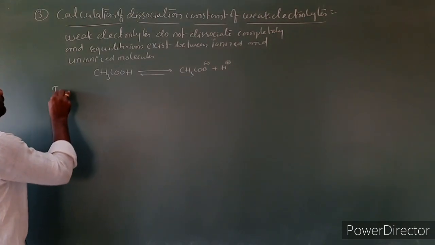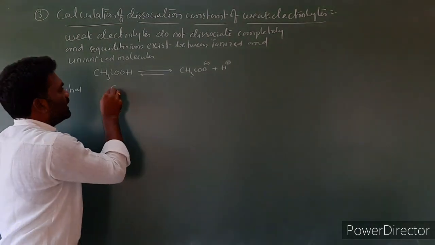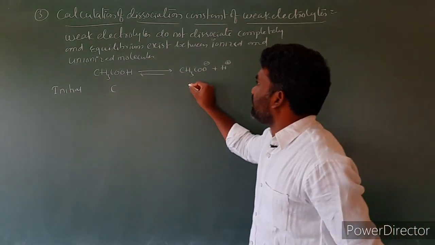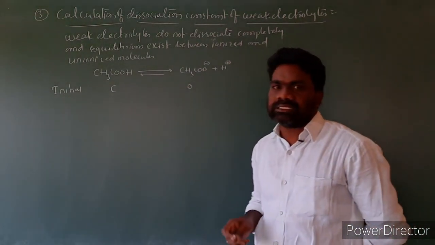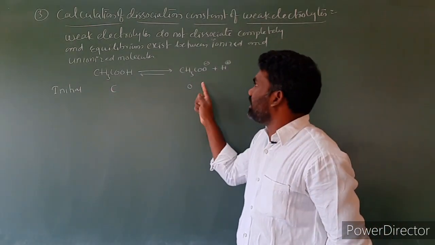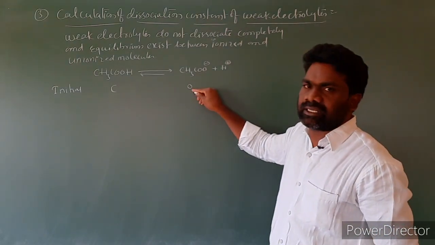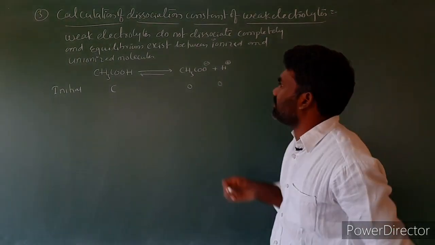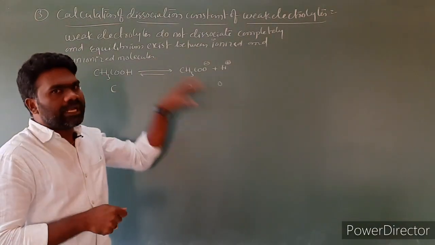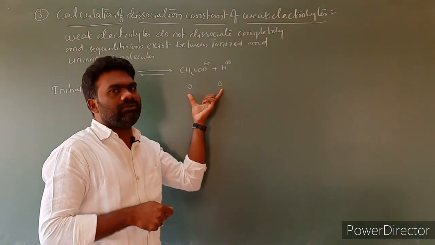So initially, the concentration of CH3COOH I am taking as C. And the initial concentration of CH3COO minus will be taken as 0, and the H plus concentration is also taken as 0. Why do we take 0? Because the molecule is not ionized. If it is not ionized, there is no CH3COO minus and no H plus, so the concentration initially will be taken as 0.